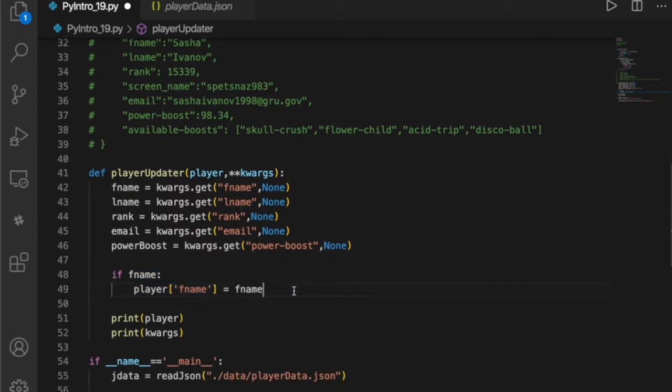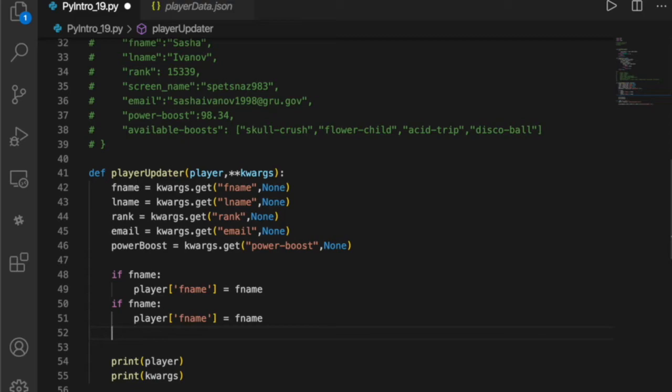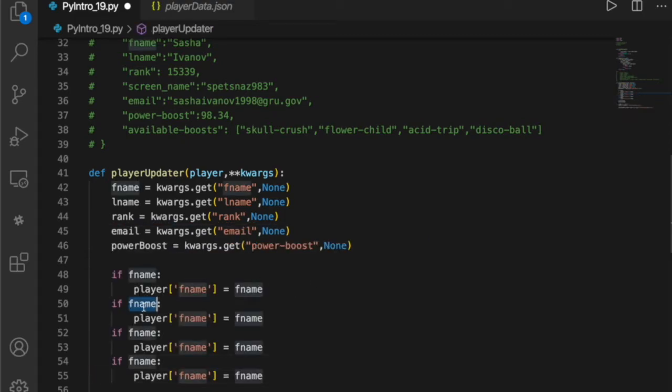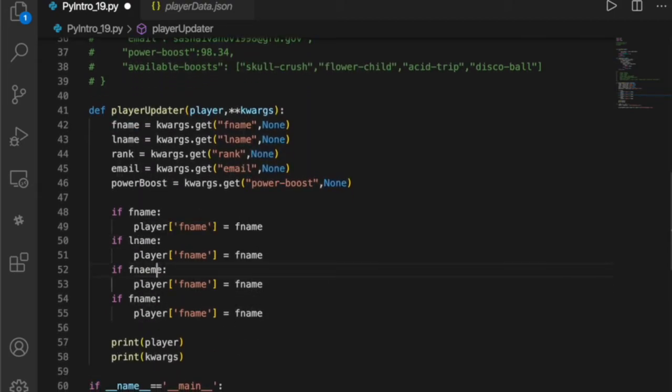And so I won't do all of them. So we're going to do fname, lname, and then we'll do email. Name, email, and then I guess rank. It's easy.